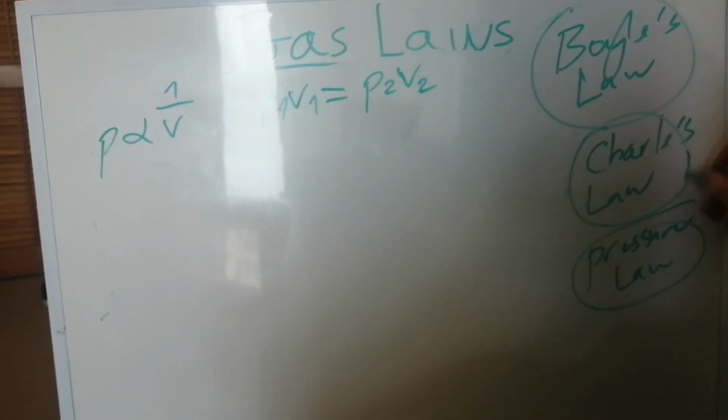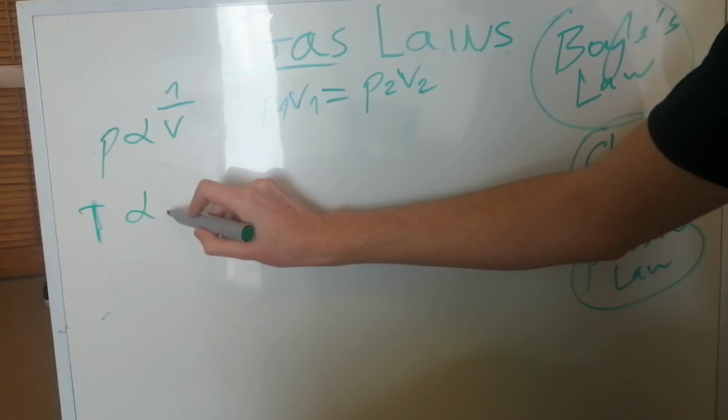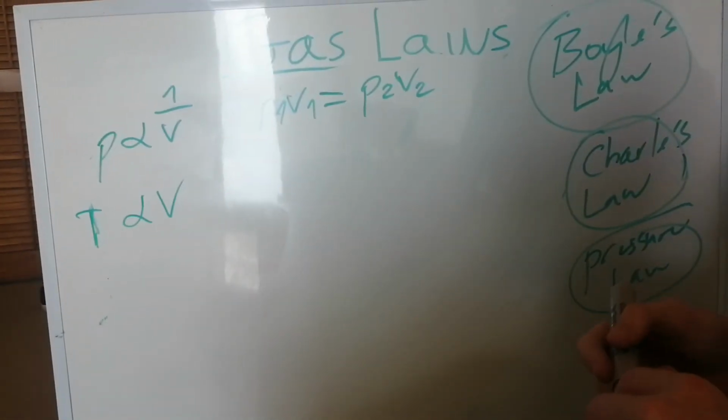Now let's look at Charles's law. Temperature is directly proportional to volume. So that means that if we take the temperature at the start and divide that by the volume at the start, that's going to be the same as the temperature at the end divided by the volume at the end, or vice versa. And then if we do the pressure law, so pressure is directly proportional to temperature, we see, okay, P1 over T1 is equal to P2 over T2.